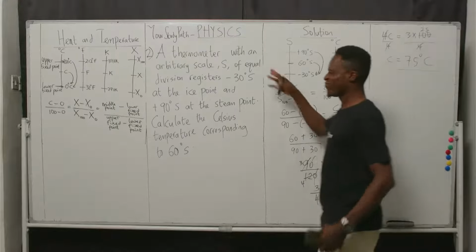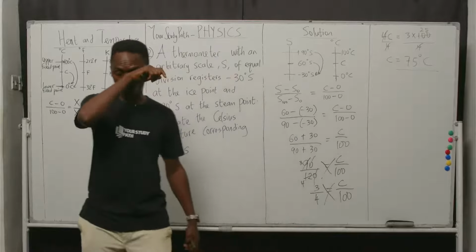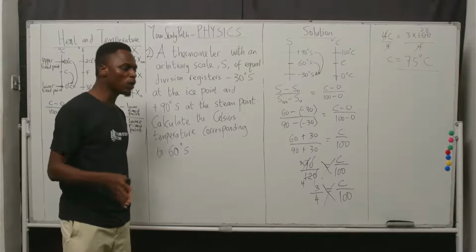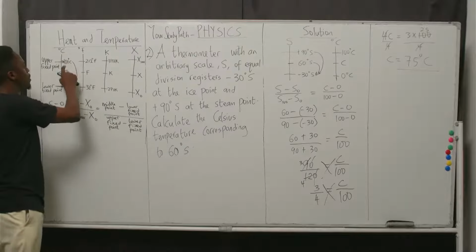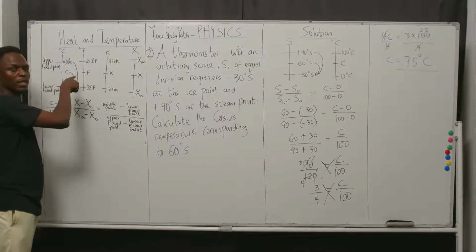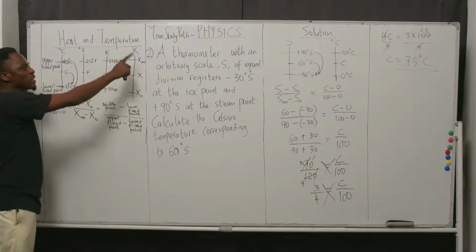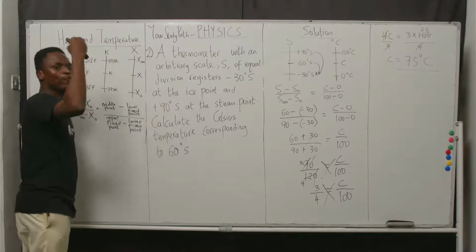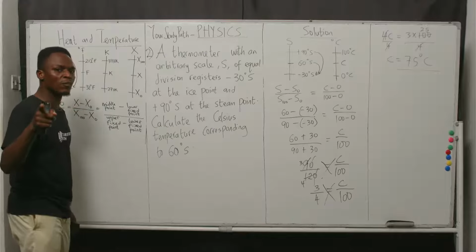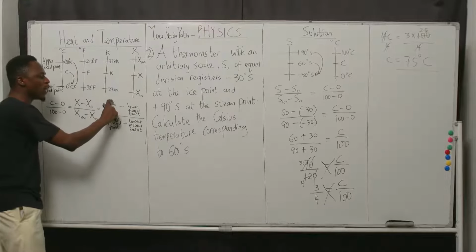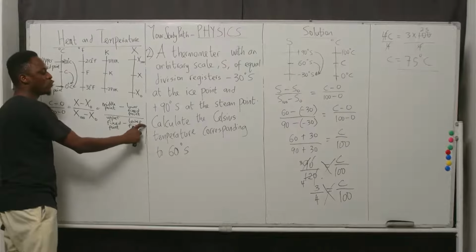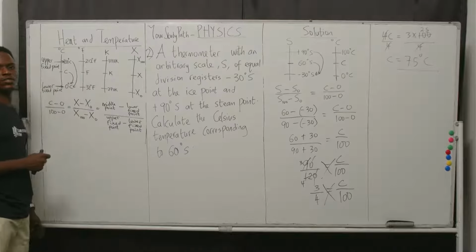So there we have it. There's nothing too much to flog on talking about this aspect. The formulas are there. Just note that you are working with the upper fixed point, the lower fixed point, then the mid value, which you are going to be given. And you relate it, whichever thermometer you are given, an arbitrary thermometer, a faulty thermometer, a resistance thermometer, a platinum thermometer, whatever the name of the thermometer is, always know that the mid value minus the lower fixed point divides the upper fixed point minus the lower fixed point. And you relate it with degrees Celsius. And you are good to go.